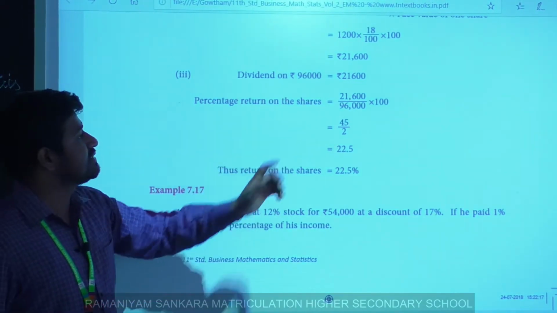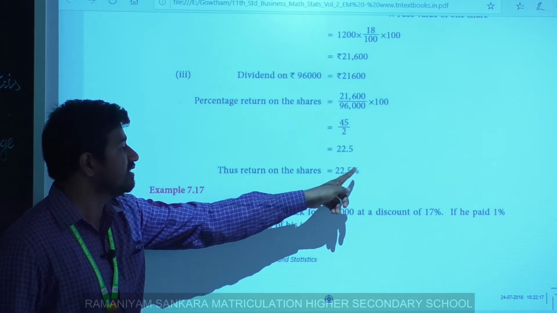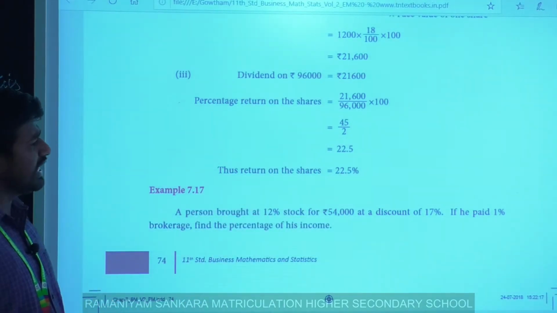Generally, percentage return is based on this, you have to add the percentage symbol. Okay, yes.